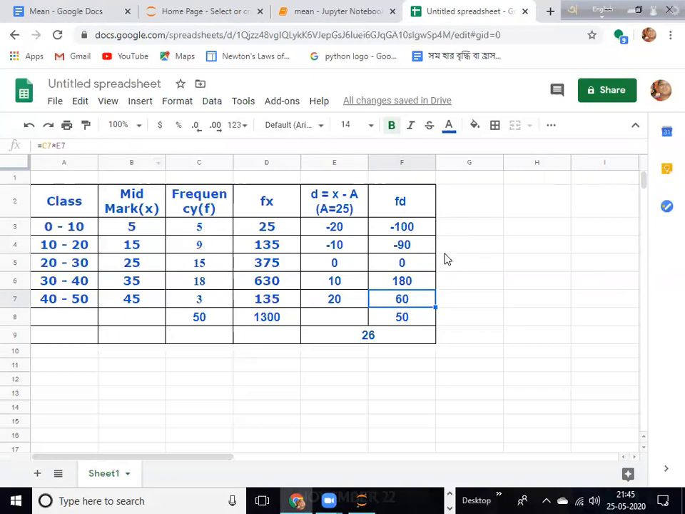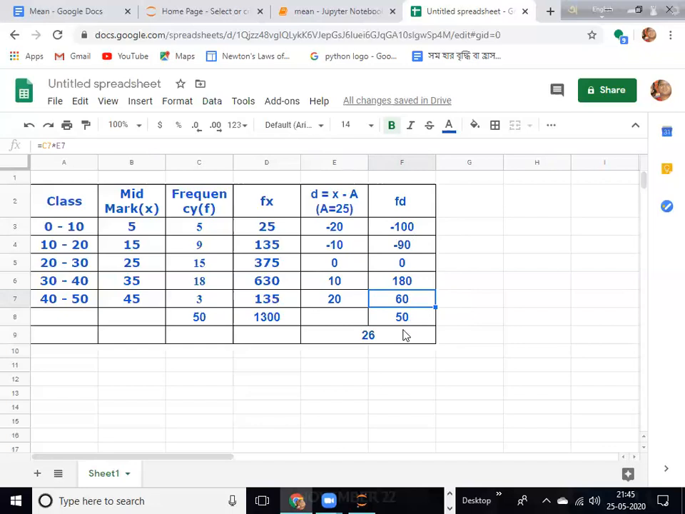This is the formula. Now you have to add all these numbers. How do we add them by pen and paper? The 100 and 90 are negative, so 100 plus 90 is 190, which is negative, and 180 is positive. If you add these three numbers, you get minus 10. Then minus 10 plus 60 is 50. So you get 50 as sigma fd.